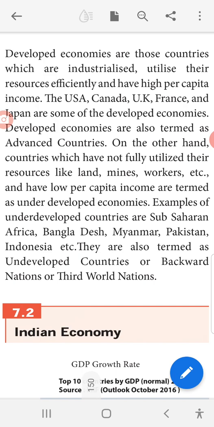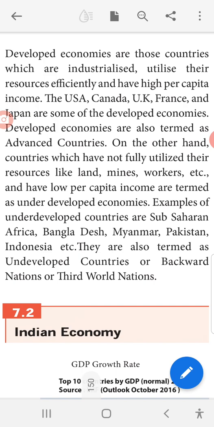Developed economies will have a greater amount of income. The USA, Canada, UK, France and Japan are some of the developed economies. Developed economies are also termed advanced countries.